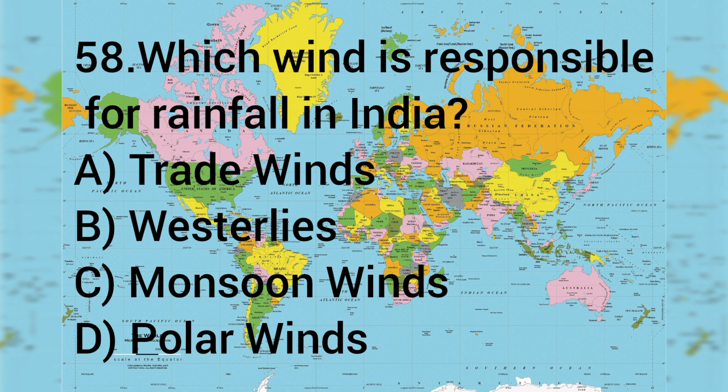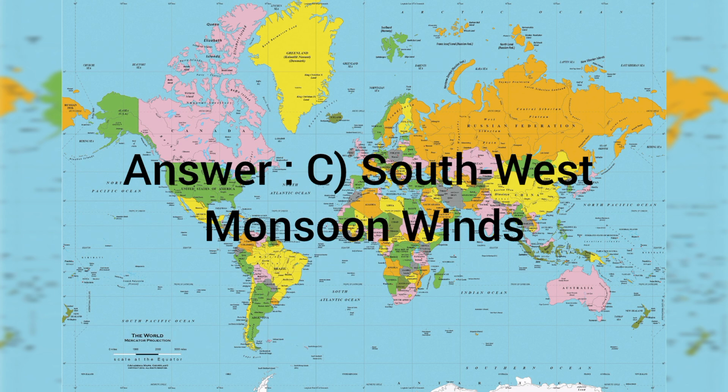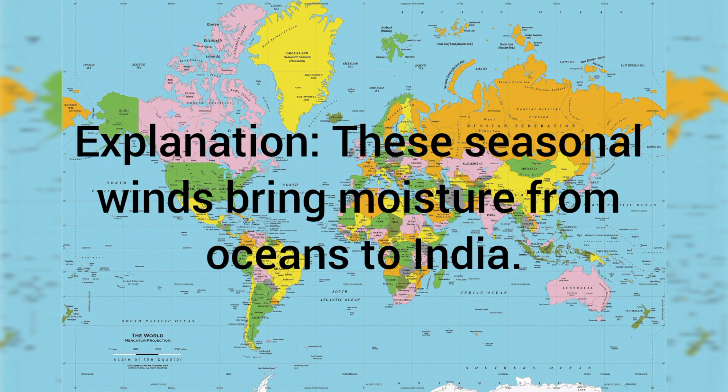Question number 58. Which wind is responsible for rainfall in India? A. Trade winds, B. Westerlies, C. Monsoon winds, D. Polar winds. The answer is C. Southwest monsoon winds. These seasonal winds bring moisture from oceans to India.